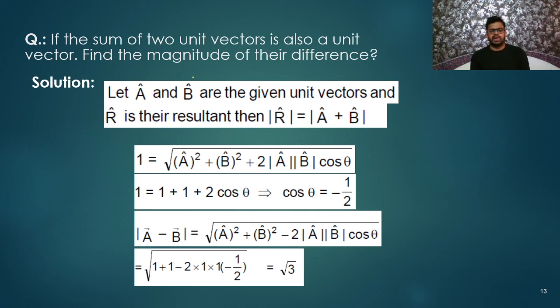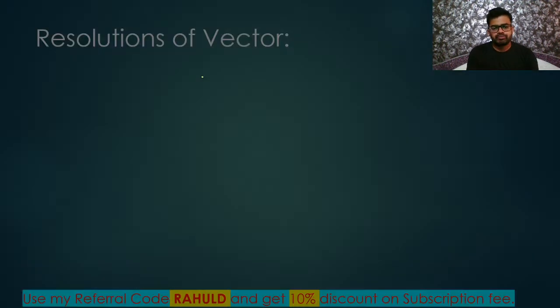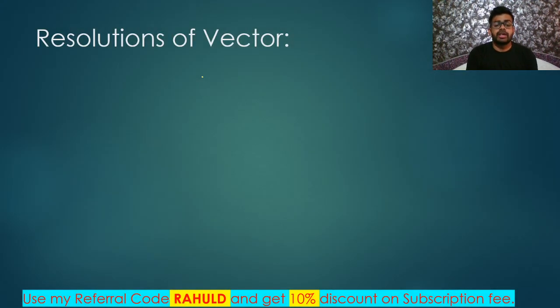Are you getting A square plus B square minus 2AB cos theta, right? Okay, so just put the value of theta. Cos theta is minus 1 by 2. So you'll get the answer root 3. That's all, my dear friend. This was a simple question. Okay, so now we are going to start the resolution of vector.